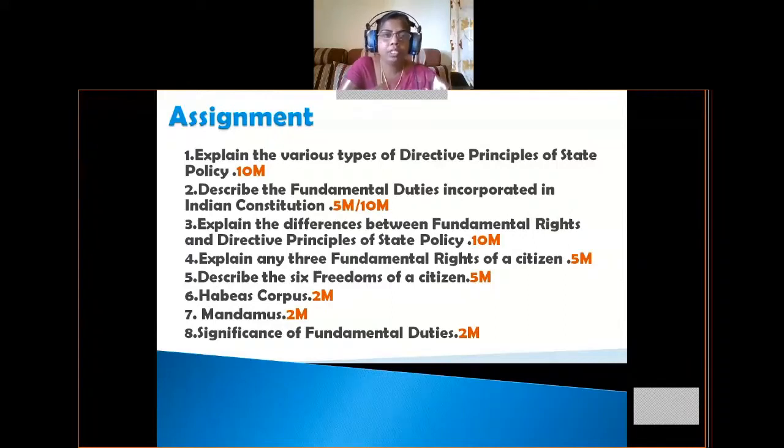And second question is, describe the fundamental duties incorporated in Indian Constitution. So describe the fundamental duties incorporated in Indian Constitution. This question will be given either for 5 marks or for 10 marks. So you should be ready to write in any way. Okay, so if it is given for 10 marks, you have to write all 11 fundamental duties, and if it is given for 5 marks, you can write only 5 to 6 fundamental duties.